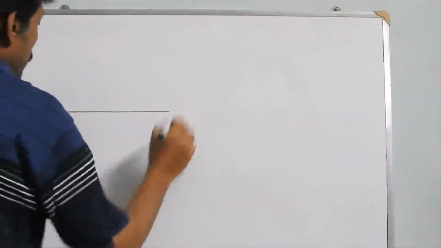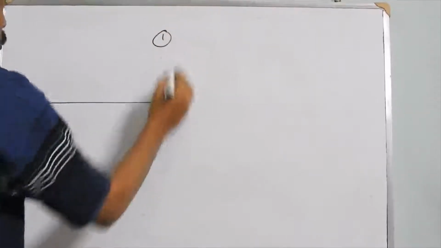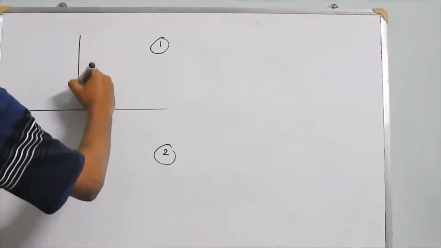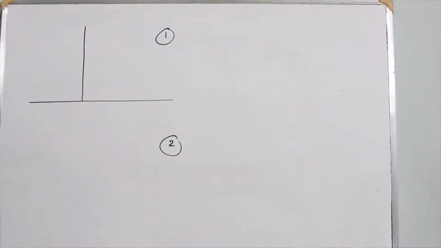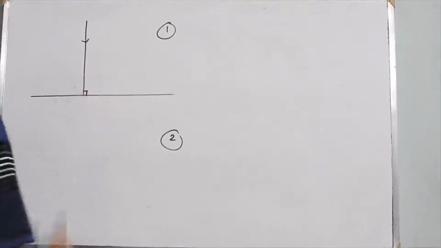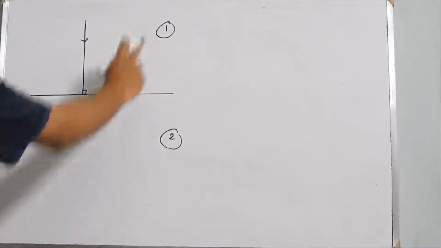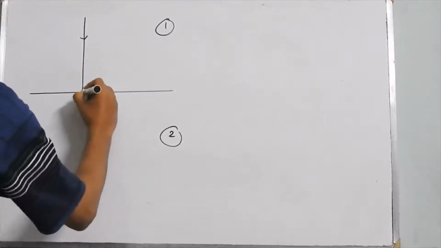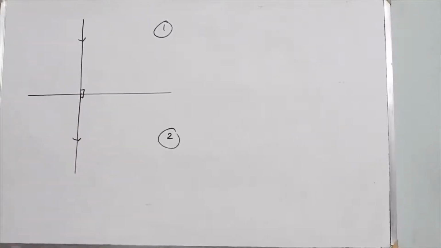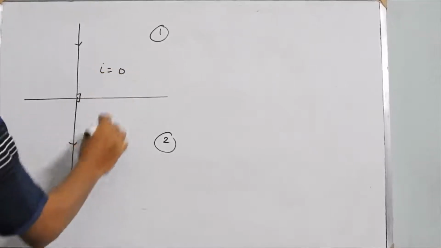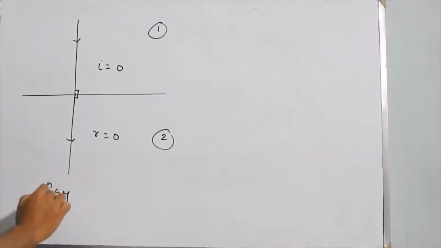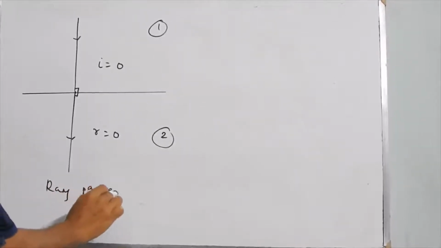Suppose a ray of light travels from medium 1 to medium 2. Suppose the incident ray is perpendicular to the boundary separating medium 1 and 2. If the incident ray is perpendicular, no matter what the refractive index is, it will simply pass undeviated. So in this situation, the angle of incidence is 0, the angle of refraction is also 0. The ray passes undeviated.